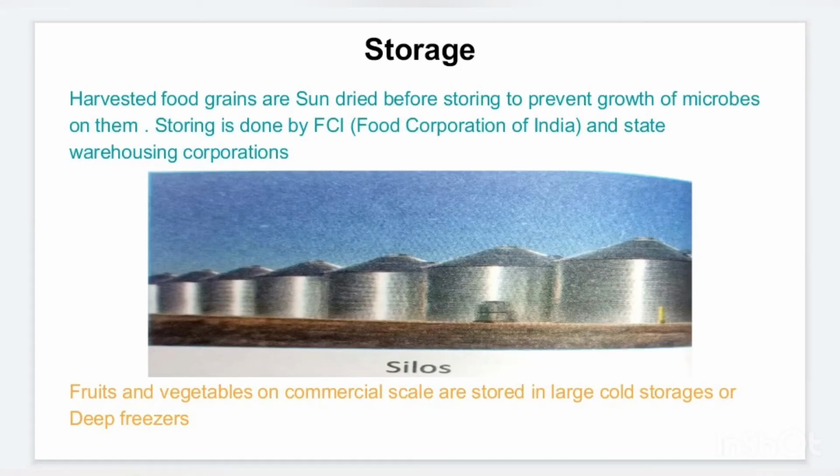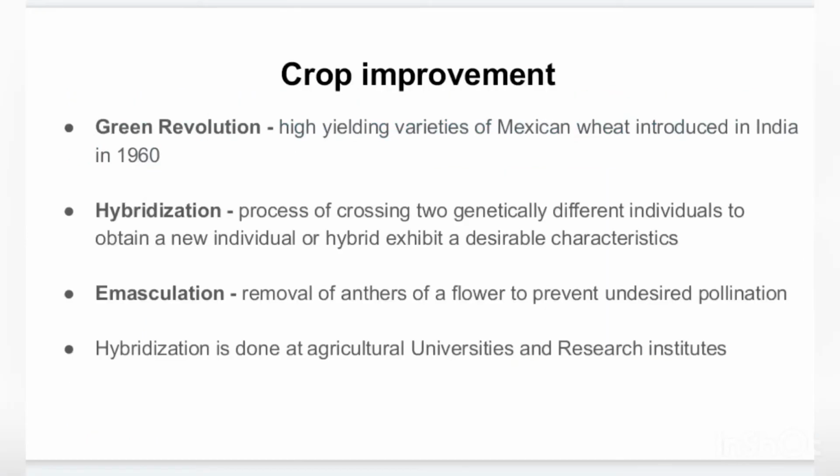In the last part of the chapter in your book, there is a very important topic, which is called crop improvement. Sometimes some farmers get a very high yield from the same part of the land, and another farmer who has the same land area is not getting that much yield, right? The yield is very poor. The reason can be that one farmer has used very high quality seeds and the other has not chosen the seeds properly. So how does this happen?